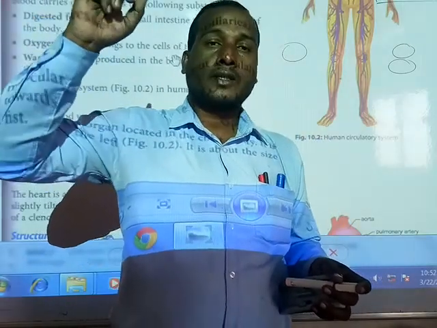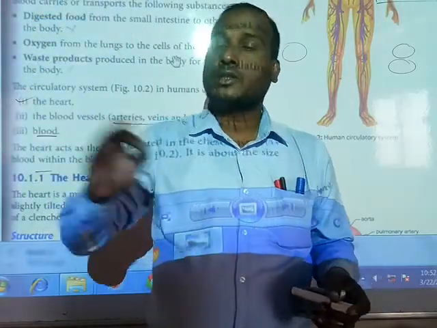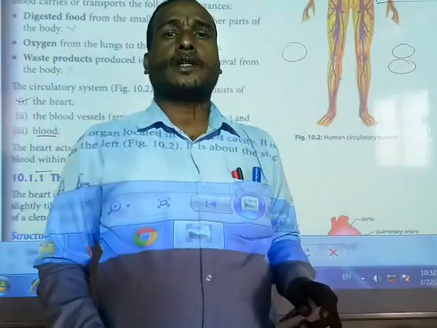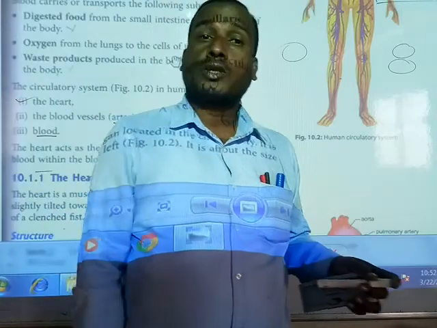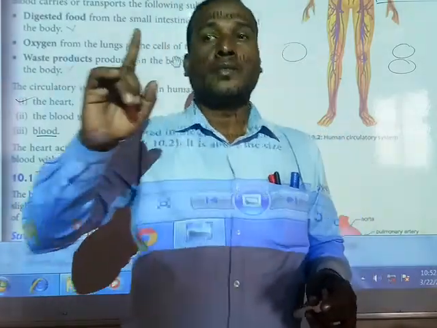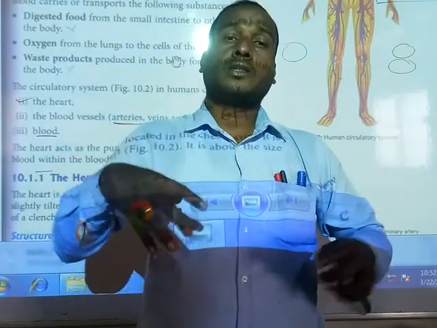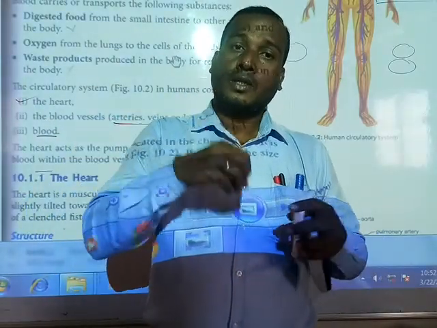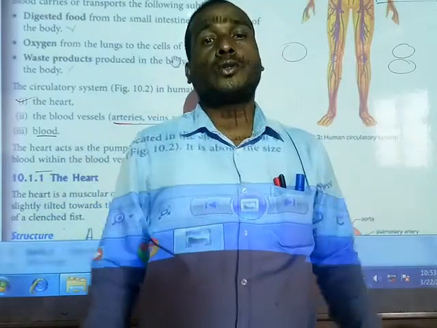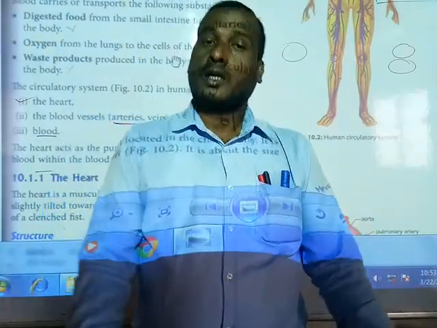From the water tank, water is coming to your bathroom, to the toilet, to the kitchen. Different pipelines are connected, and all pipes are connected to where? The main water tank. Similarly, in your body, blood is coming and reaching the heart, and the heart is pumping it, and it is going to the different parts of the organs.